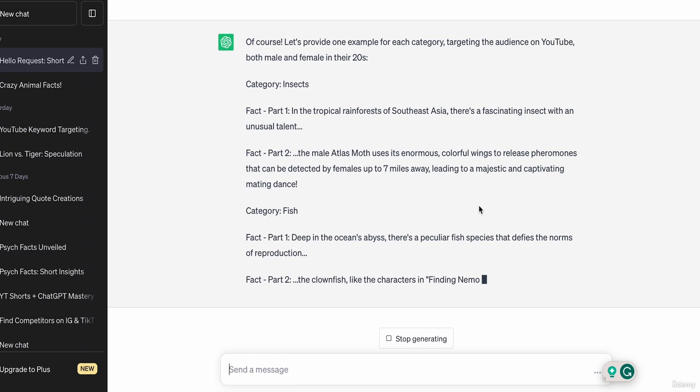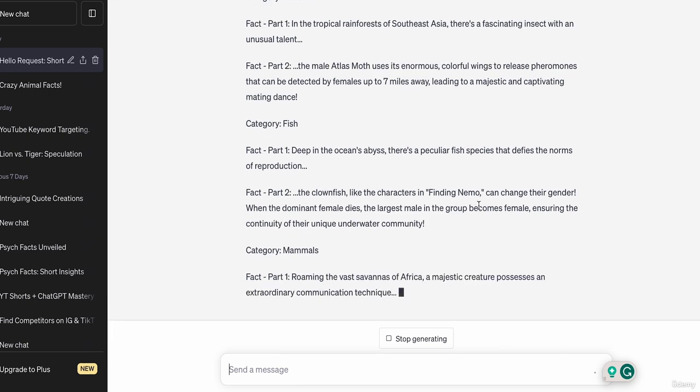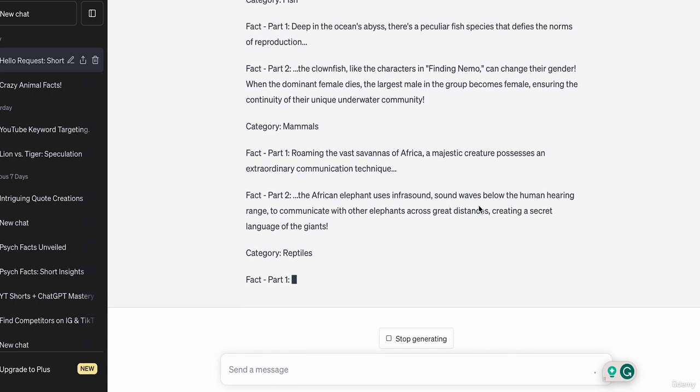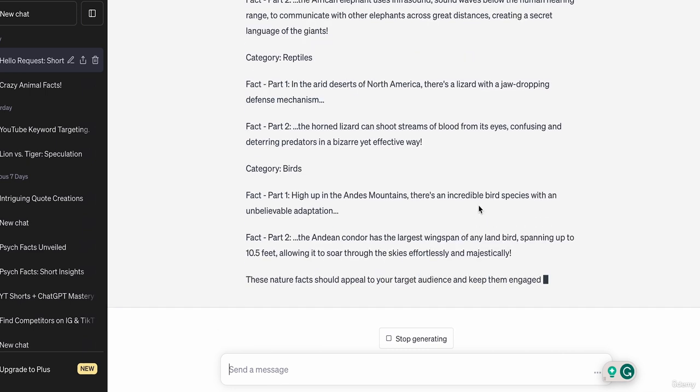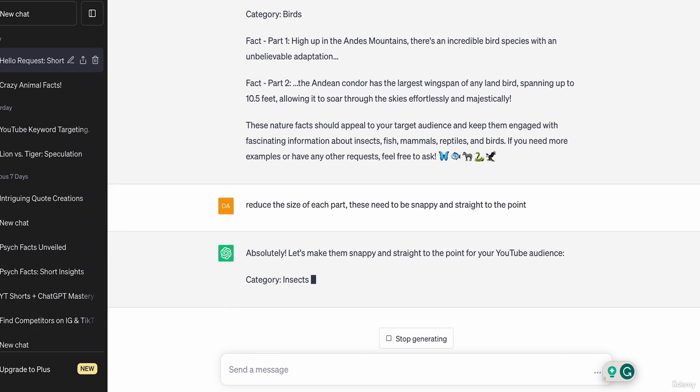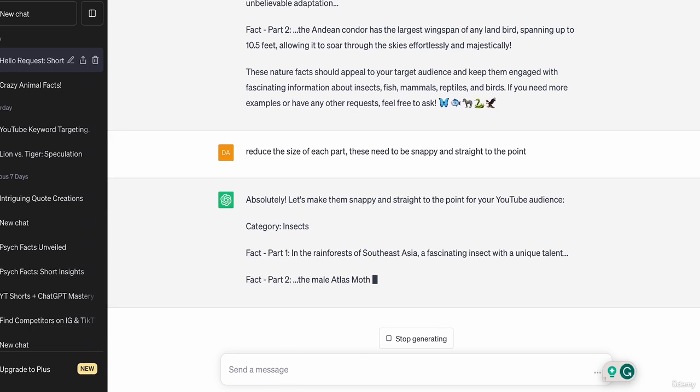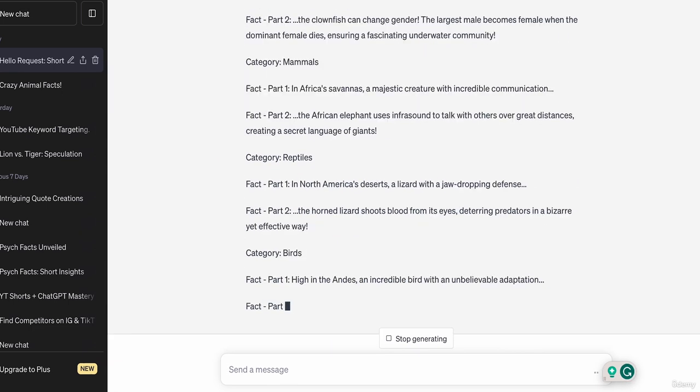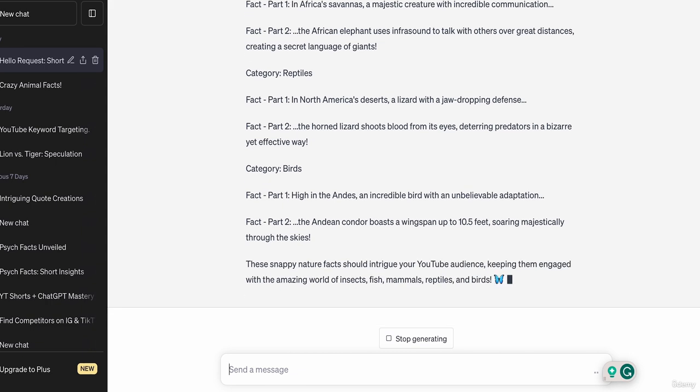Okay, so we've got insects, we've got fish, we've got mammals and reptiles. Okay, good. The only issue here, guys, is there's a lot of text, and when you're doing vertical videos, it's not so great. So let's see if we can reduce the size of each part. Obviously these need to be snappy and straight to the point. We don't want too much text because it's going to be too hard to read on a vertical video. So let's see what it does. Okay, it's reduced the first part a little bit. The second part is still a bit long, but it's not too bad actually. That's a lot better than the first.